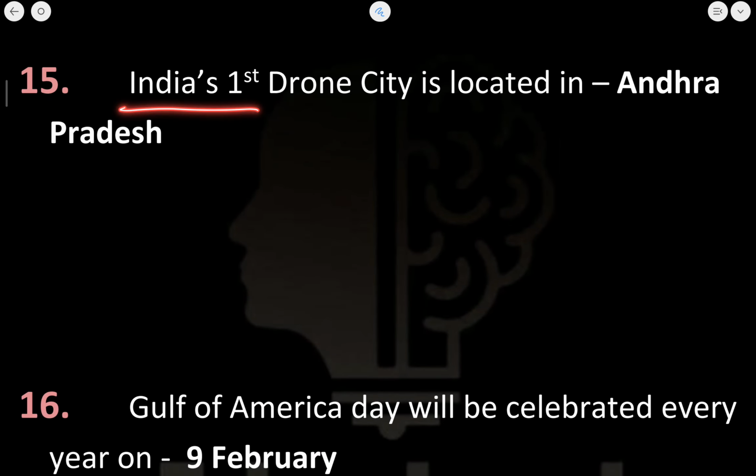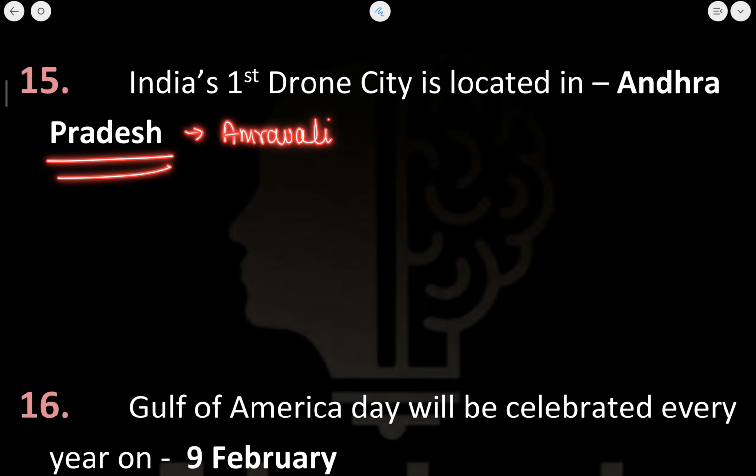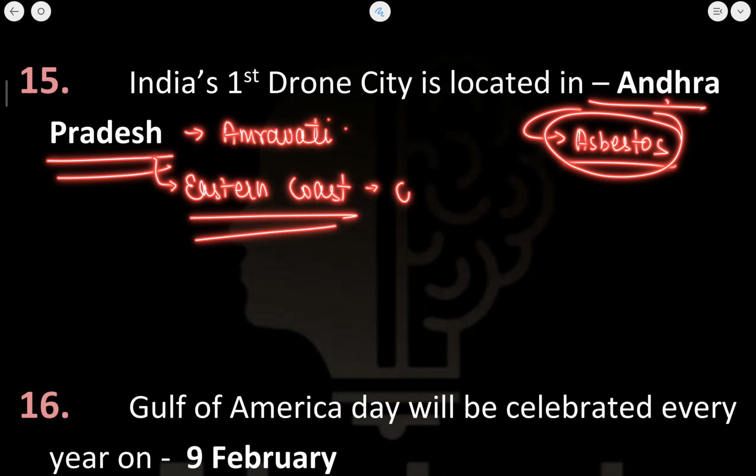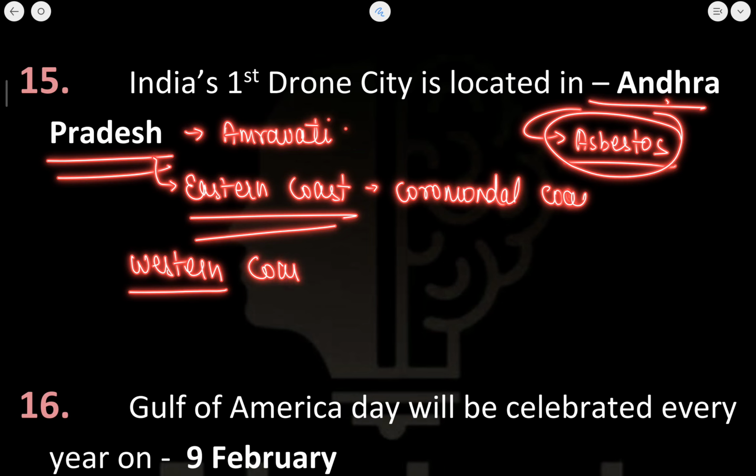Next is India's first drone city is located in. This is located in Andhra Pradesh. Now the capital of Andhra Pradesh is Amravati. In addition to that, Andhra Pradesh is the largest producer of asbestos. ठीक है. Now if we are talking about Andhra Pradesh, this is on the eastern coast. पता ही होगा आपको. And eastern coast में हमारे इंडिया के क्या है? कोरोमंडल कोस्ट. Now if I talk about the western coast, this is Malabar. ठीक है, ये आपको पता होना चाहिए.